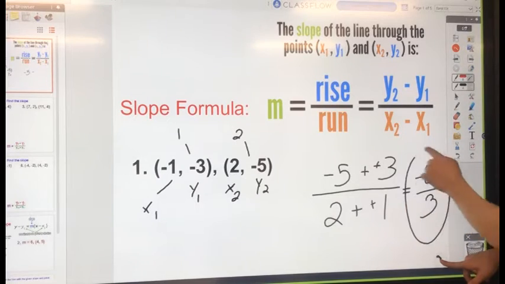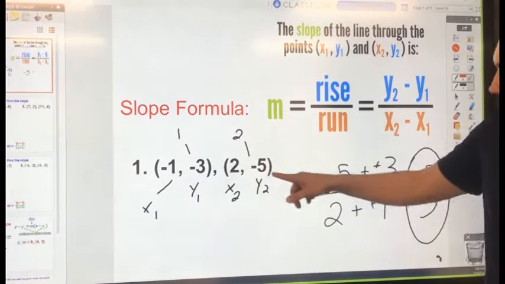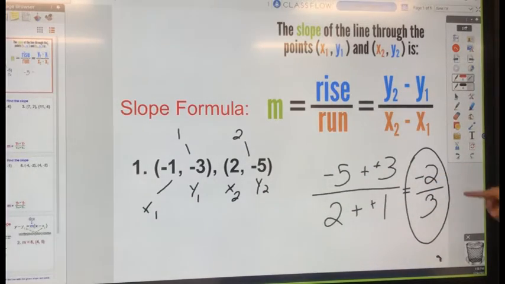So what is the slope of these 2 points? If I were to connect them and form a line, that is a negative 2/3. So it's a negative slope.